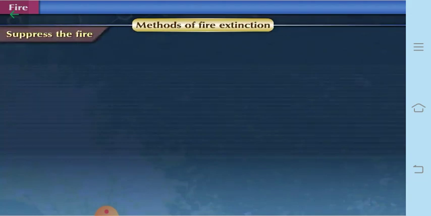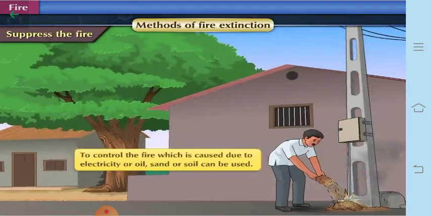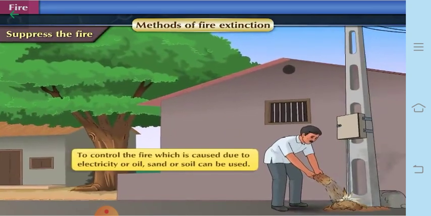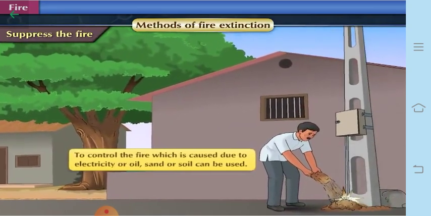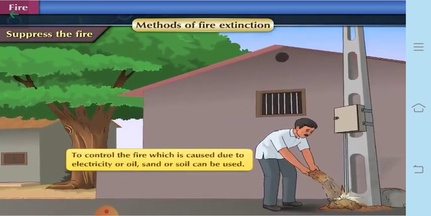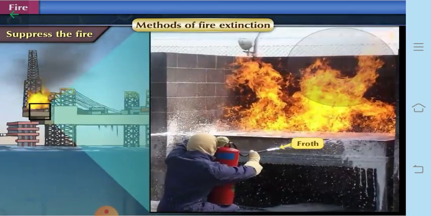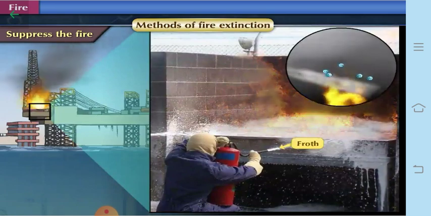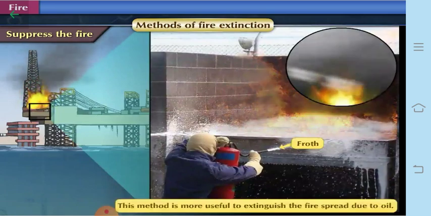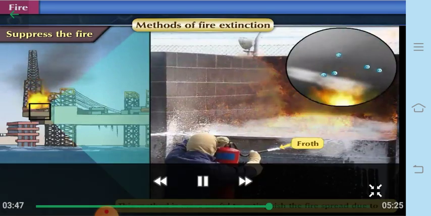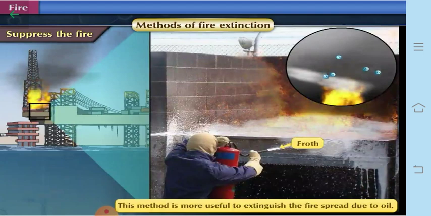Second is to suppress the fire, that means to control the fire which is caused either due to electricity or maybe due to oil; sand or soil can be used. So if we spread a froth-like substance on the fire, it cuts off the contact between air and fire, like that of the carbon dioxide which comes out of the fire extinguisher in the form of a froth. It cuts off the contact between air and fire, because oxygen is very important for combustion.